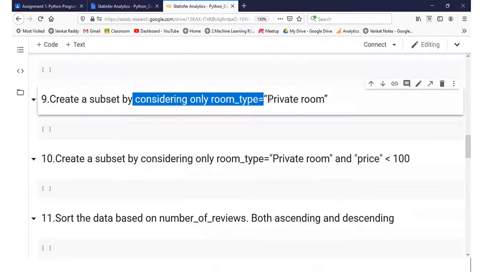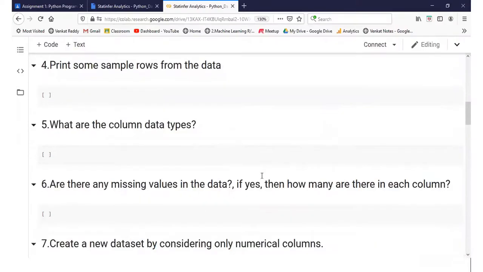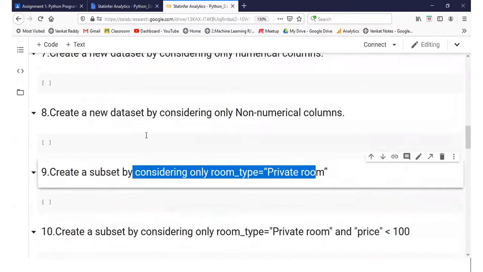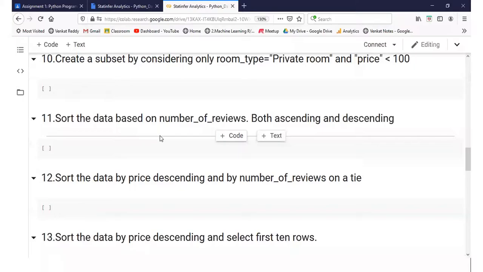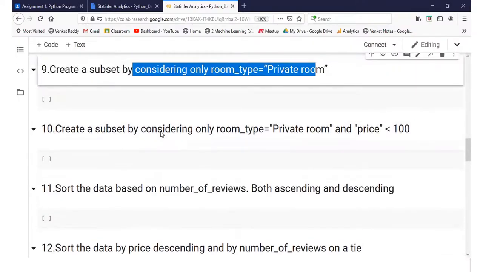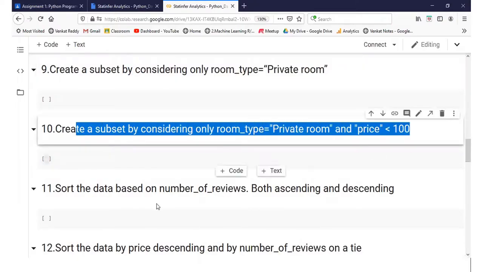Create a subset by considering only a particular room type. That means I have to understand the data also. I have to understand how this hotel room data, this type of aggregator data, works. Create a subset by considering these two conditions.